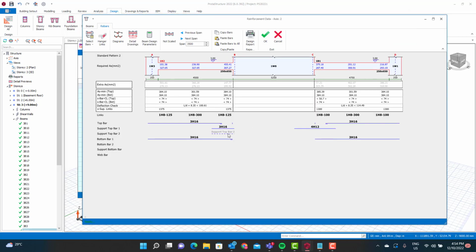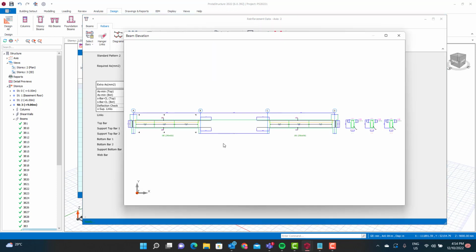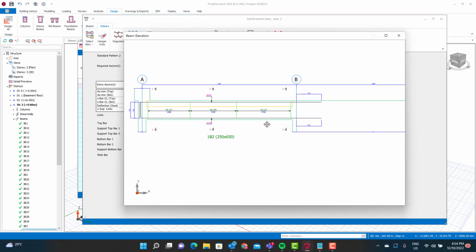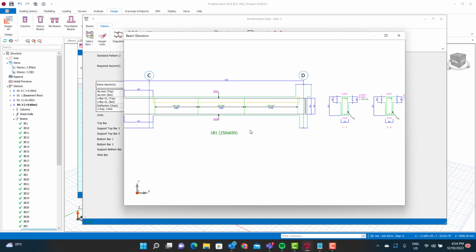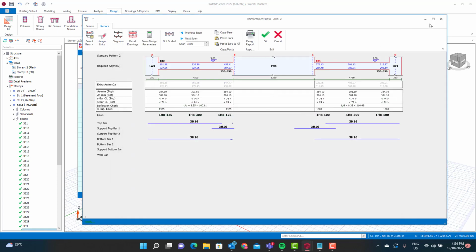Now this is dynamic too, so if you do want to make changes on the fly, perhaps you want to have, instead of 3H12s, you want to use 316s, you can make changes here just to adapt this to suit the arrangements that you have. Now if you just click on this quickly, you can get a little preview of what you might actually end up with. So you can get a bit of a preview of the detail there before you actually go out to create your drawings.